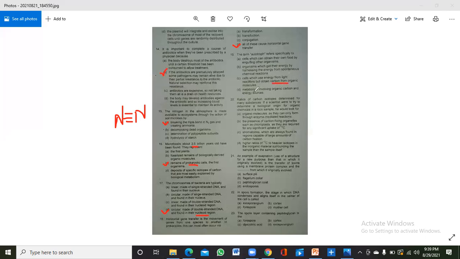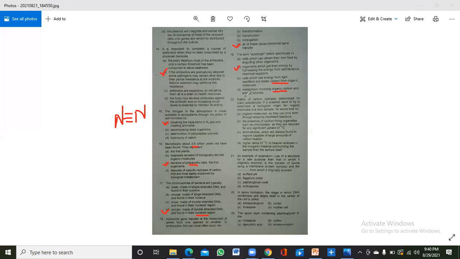The metabolism involves an organic carbon and an energy source. So here organic carbon is not used. It can only use CO2. So the correct option is B. Okay, it is getting its energy from spontaneous chemical reactions. If I want to show you, in photosynthesis, by the application of sunlight, the electrons are energized, and after that they flow through the electron transport chain of photosynthesis, and spontaneously it is producing energy. So that's why this is the correct answer.